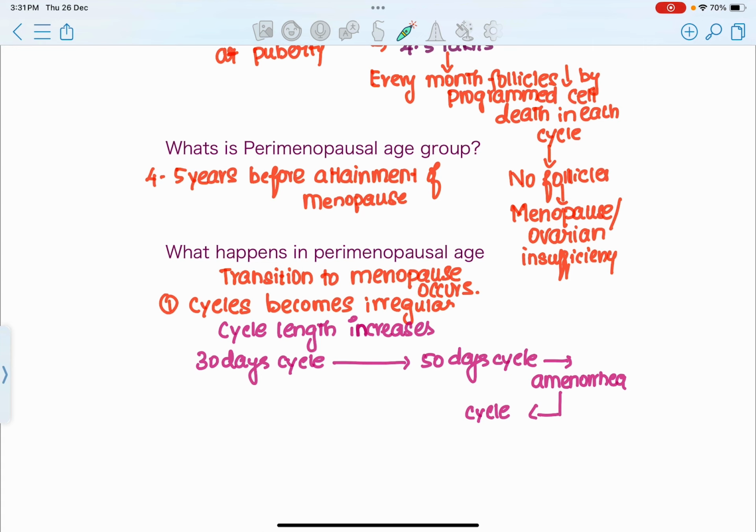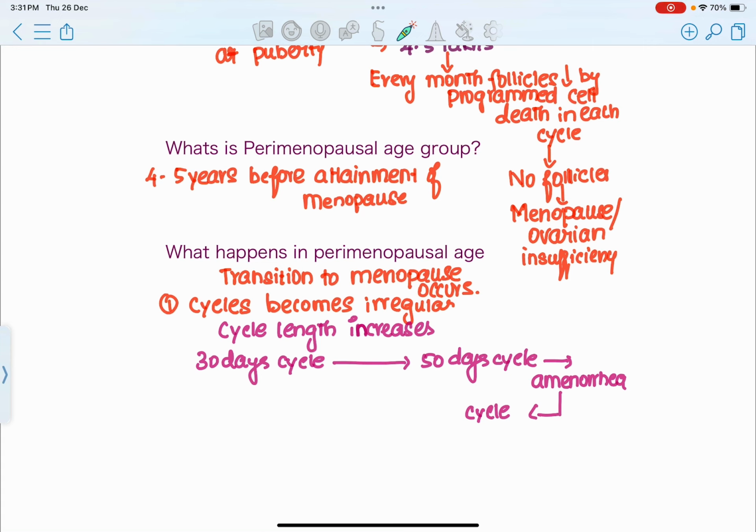The first important transition is that the female was experiencing regular cycles previously. Now the cycle is going to become irregular, where the length of the cycle is going to increase. Let's say, for example, initially if a female has been experiencing a cycle every 30 days, now she'll be experiencing cycles every 50 days. So only every 50 days she is going to have a menstrual cycle. Initially she is experiencing cycles every 30 days. Now she is going to experience every 50 days.